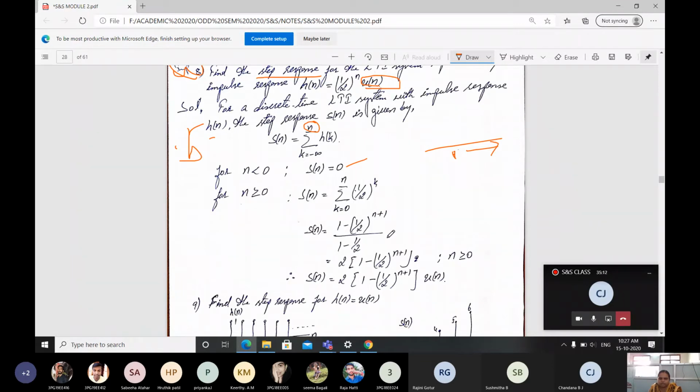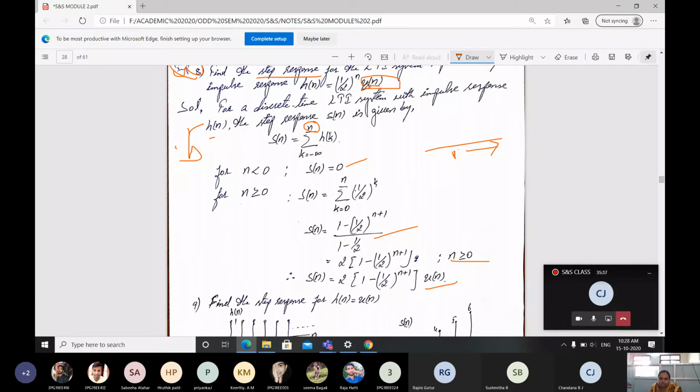If I modify this equation, I'll get 2 into (1 minus 1 by 2 power n plus 1), for n greater than or equal to 0. The resultant you can write as s of n equal to 2 into (1 minus 1 by 2 power n plus 1).